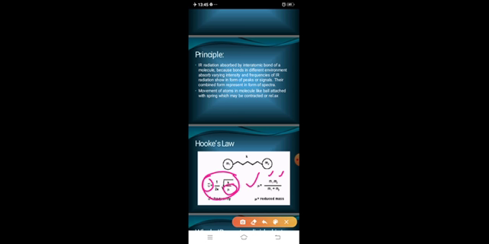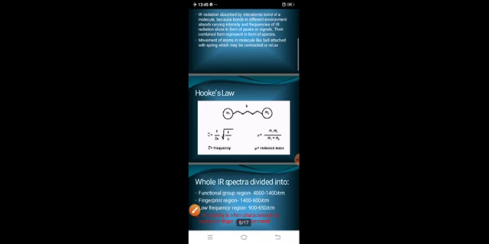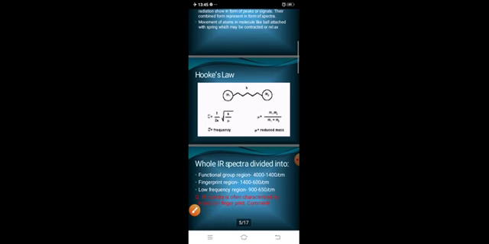Now it is clear that because of that, some frequency is generated, and that frequency gives you different spectra. The overall IR spectrum gives you an idea of what the compound actually is.